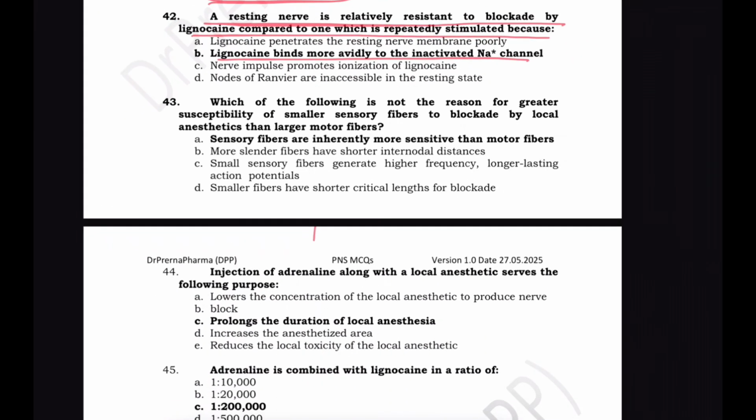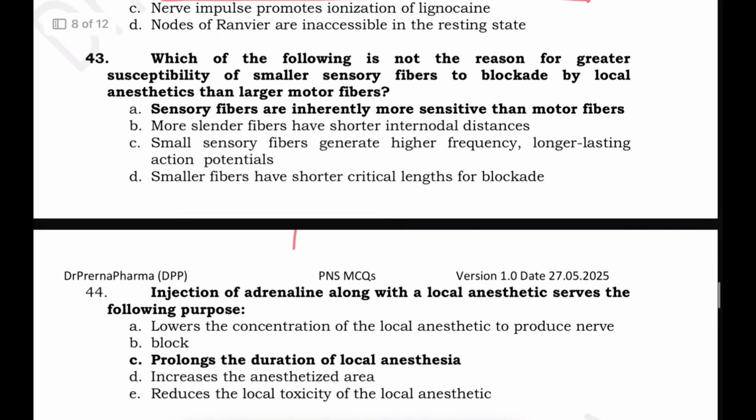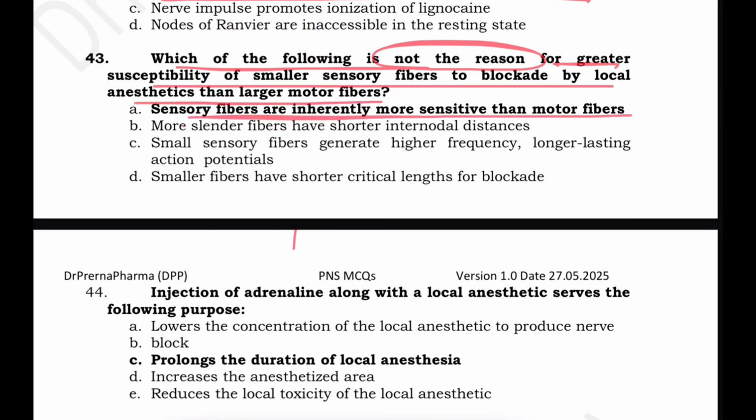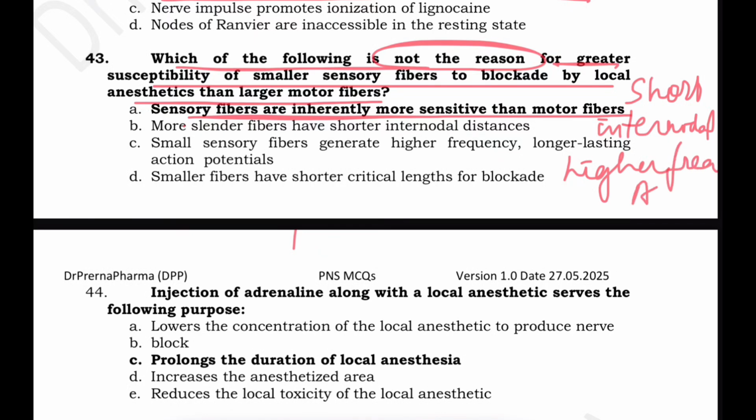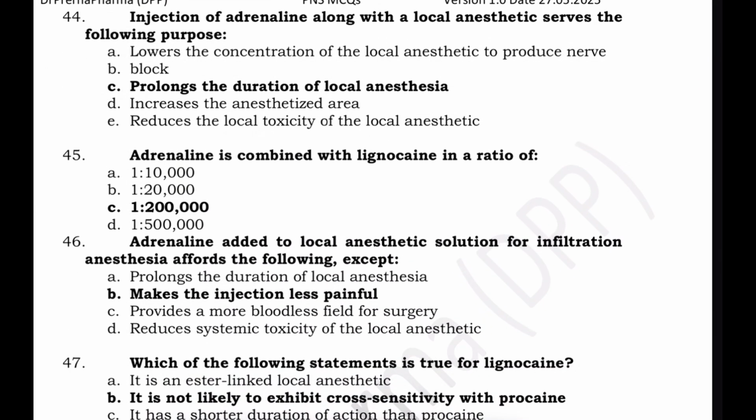Which of the following is not the reason for greater susceptibility of smaller fibers to blockade by local anesthetic than large motor fibers? Sensory fibers are more sensitive than the motor fibers. The greater susceptibility is because of their short internodal distances and higher frequency action potential. That is why they are more sensitive than the motor fibers.